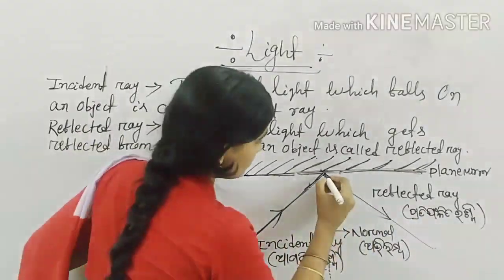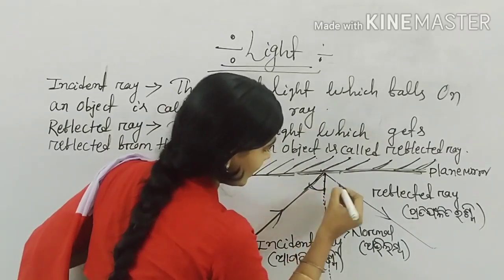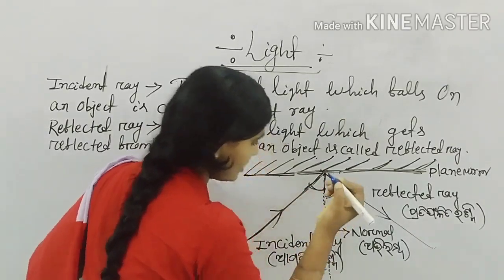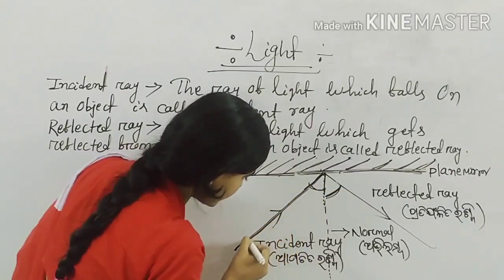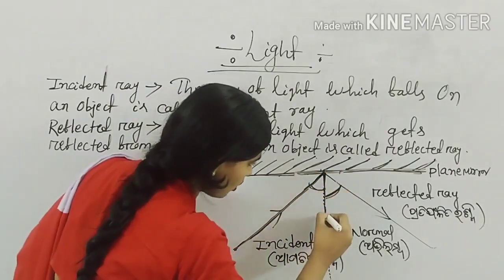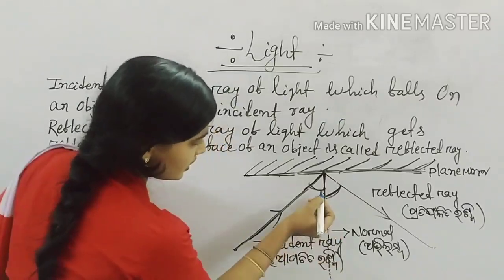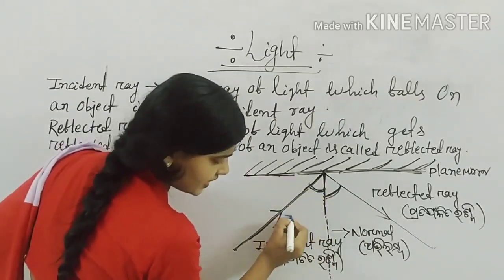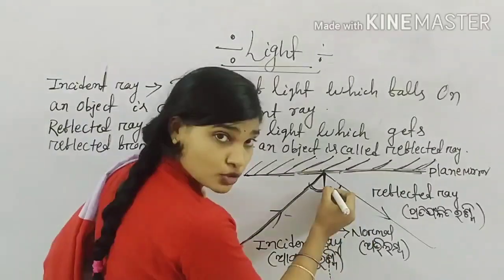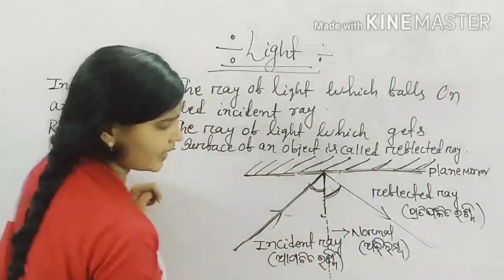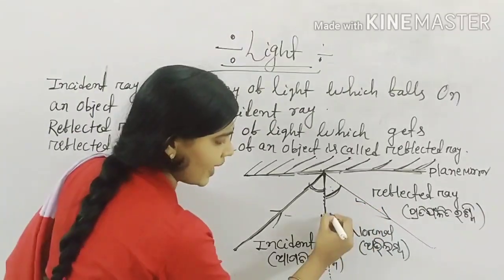Okay. Here is the angle and here is also an angle. So we know that this is the incident ray and this is normal. Here is the angle between the incident ray and the normal, and here is also an angle. This angle is between the reflected ray and the normal.